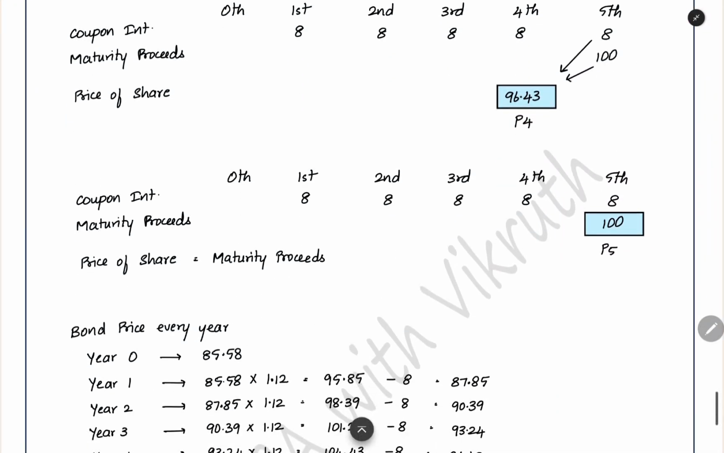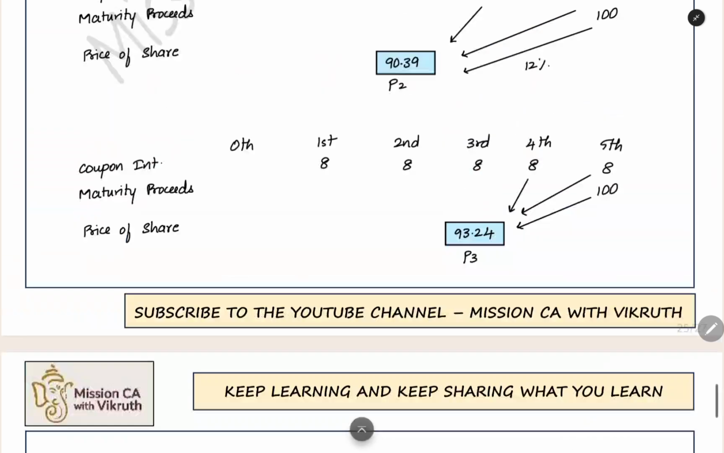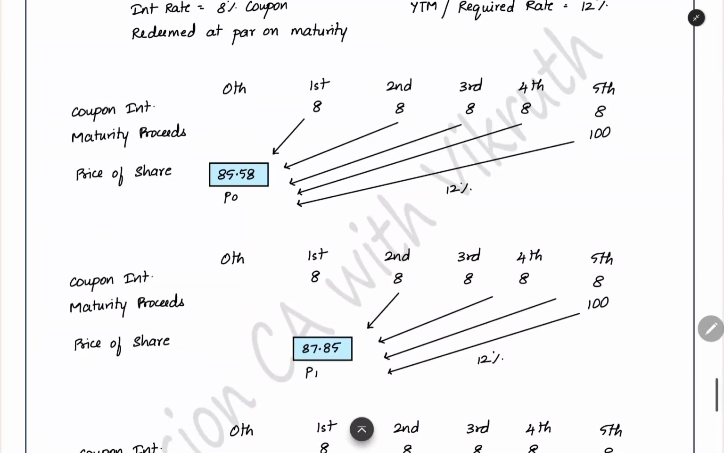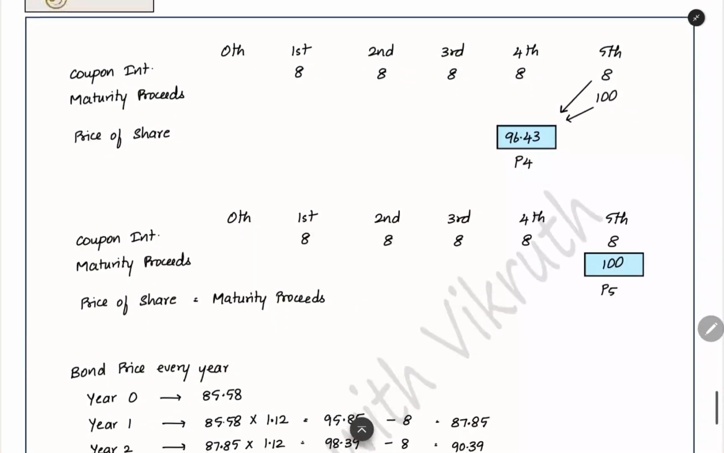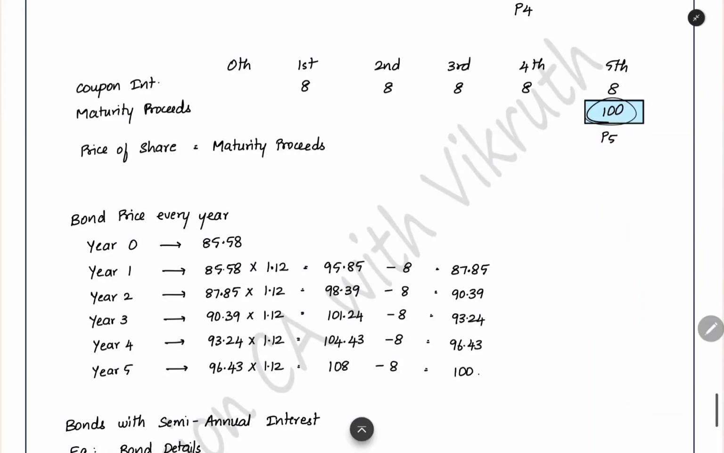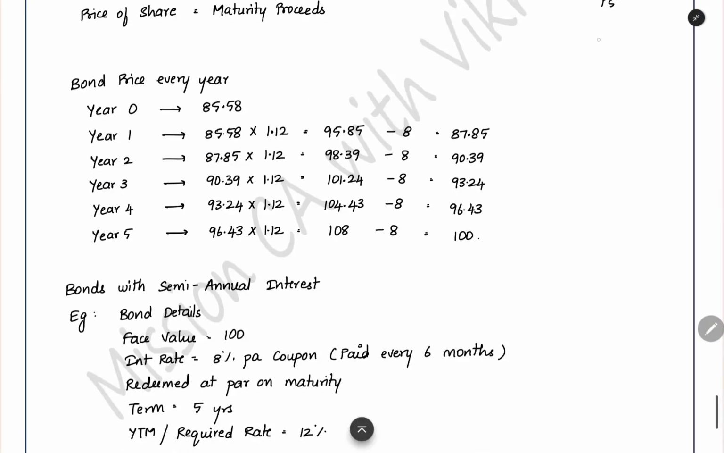When you want the price at the end of fifth year, it will be the maturity proceeds. All the cash flows are completed, just the maturity proceeds is remaining. So that will be the price of the bond at the end of fifth year. Earlier in the first calculation, currently the price is 85.58. And year after year, it increased and approached the maturity proceeds. 100 rupees it became at the end of fifth year. That is what you can see here.